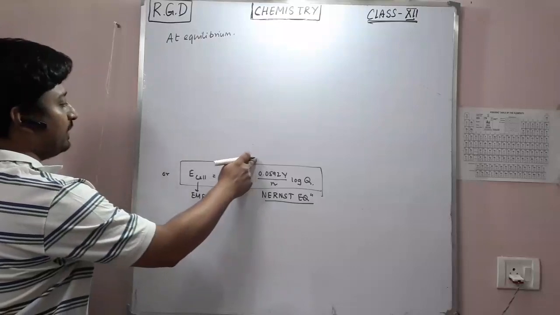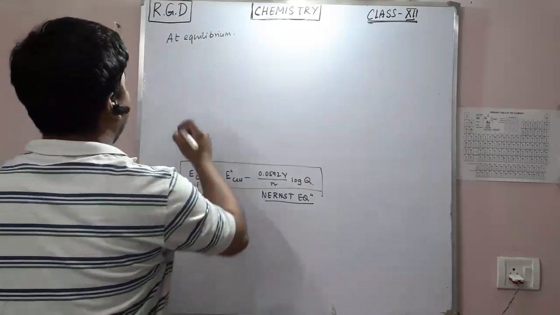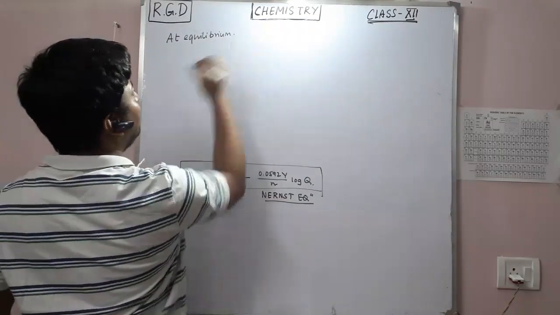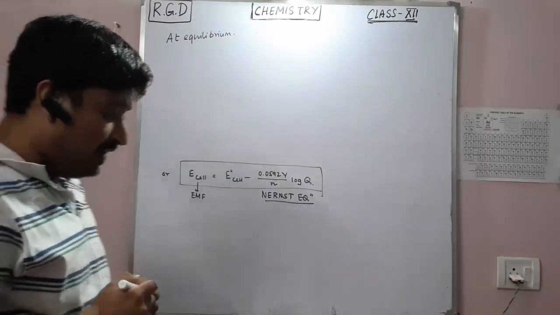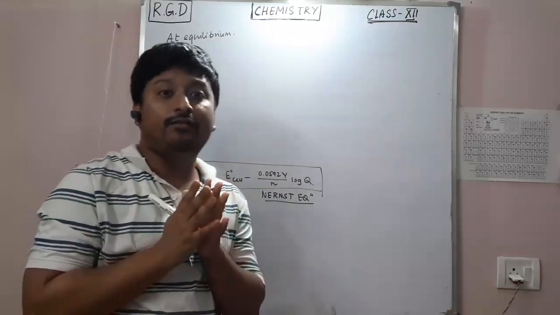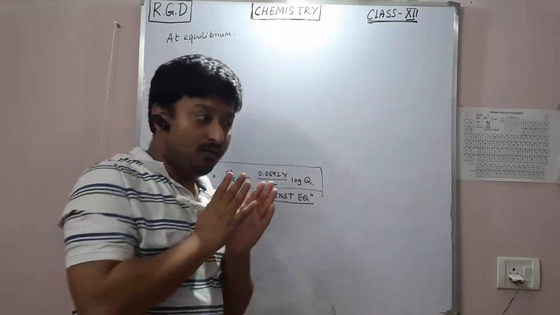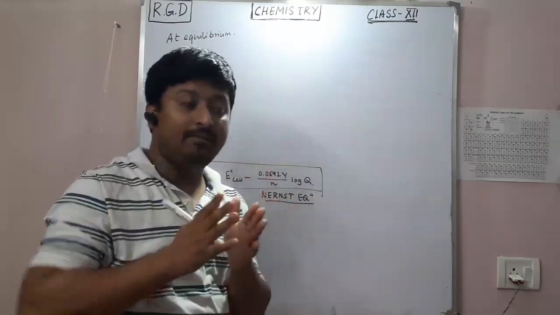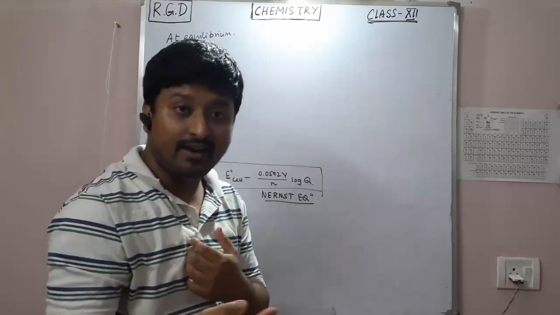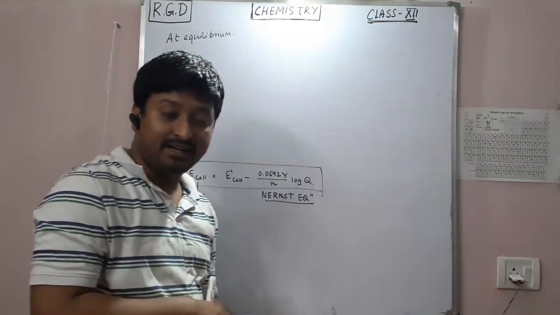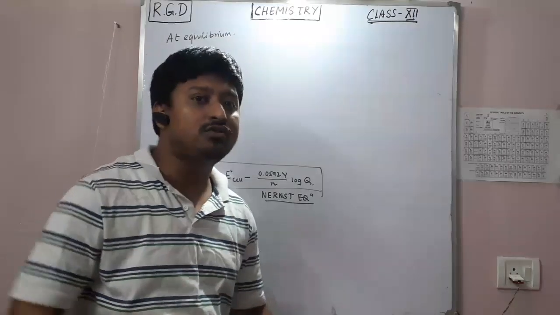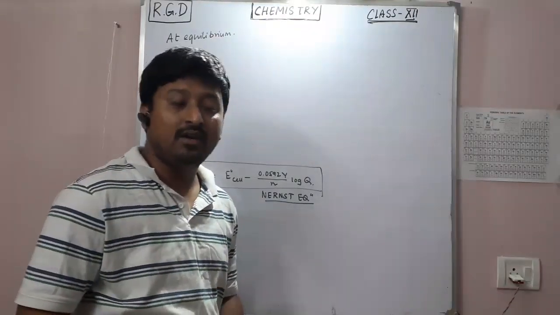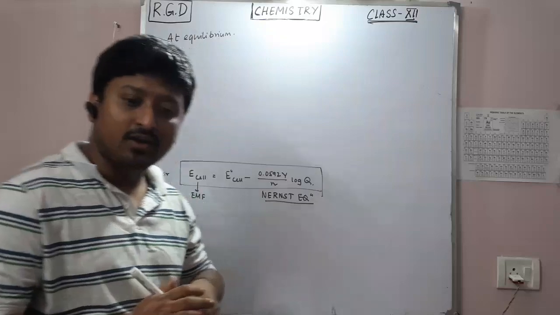Now, what happens at equilibrium? At equilibrium, the rate of transfer from reactant to product, that is, the rate of formation of the product and the rate of formation of the reactant, becomes the same. I'm not talking about the concentration; the concentration is never the same. The rate becomes the same.